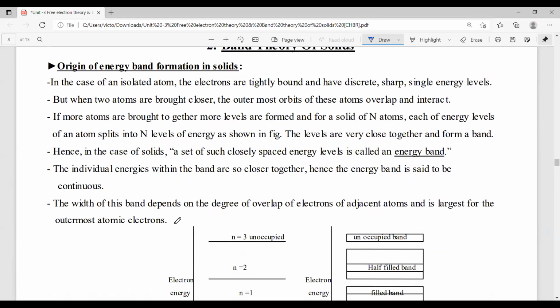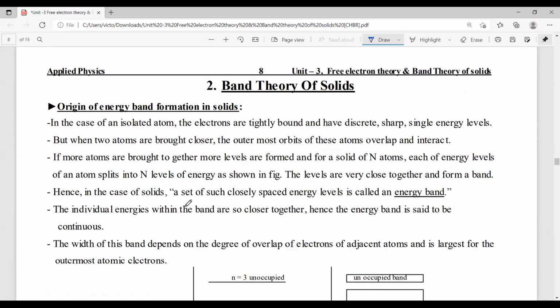And the next topic is band theory of solids. So how is an energy band formed in solids? First of all, what is a band? I mean, what is an energy band? Generally, in solids, an infinite number of atoms are closely packed.